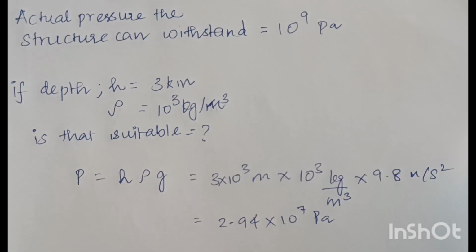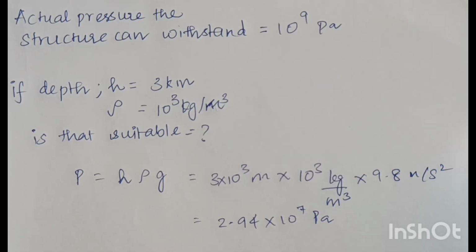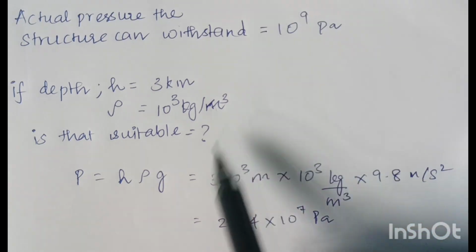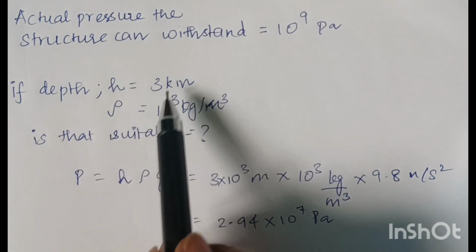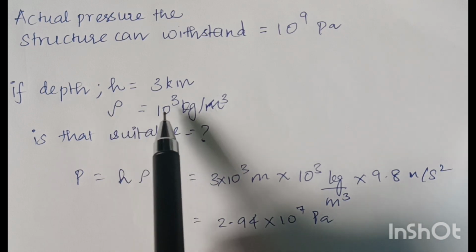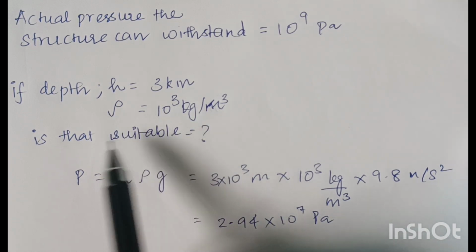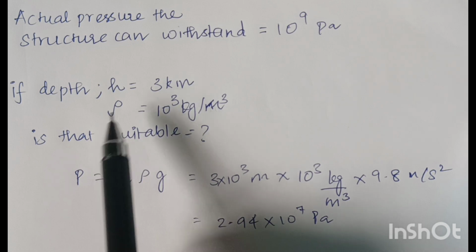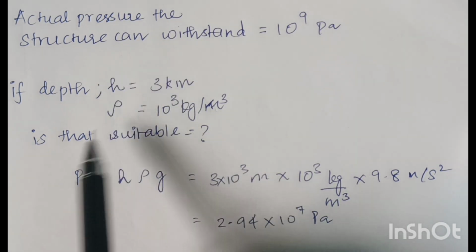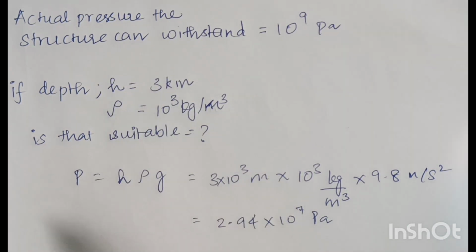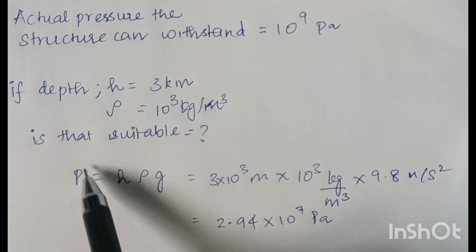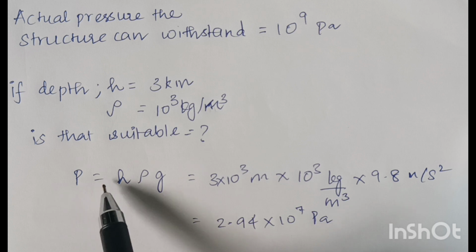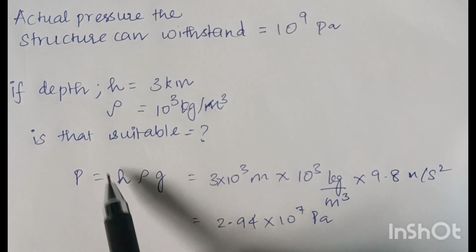So the pressure that the structure can withstand is 10 power 9 Pascal. And here the case given is the depth of 3 kilometer, and the density of the liquid is 10 cube kilogram per meter cube. Now if this is the case, is this structure suitable for withstanding the pressure? That is what is being asked. So for that we have to find the value of pressure.